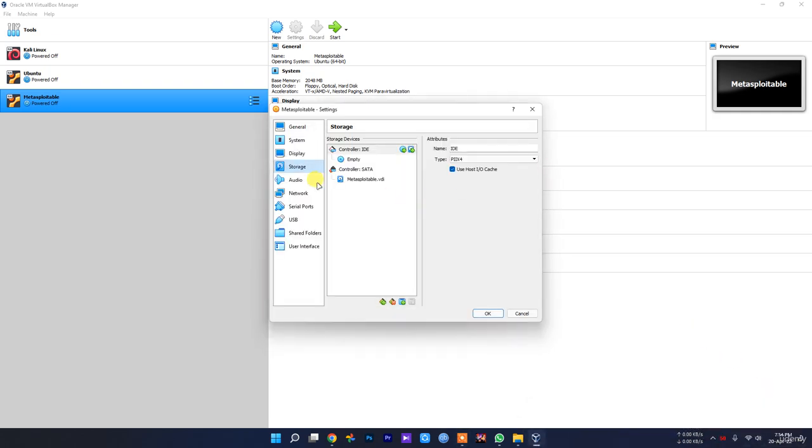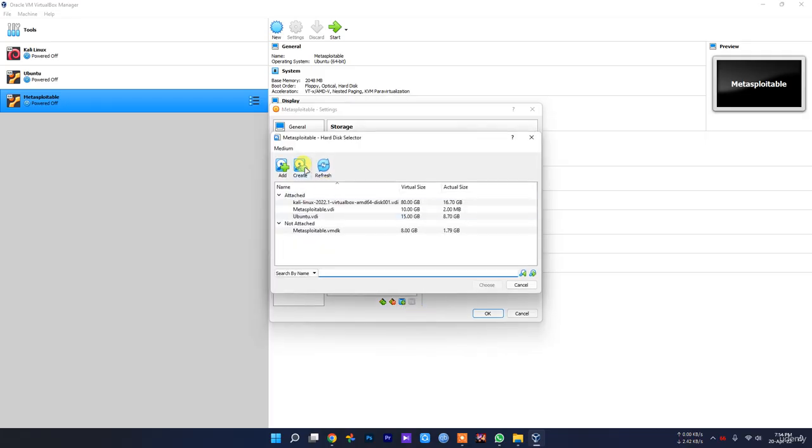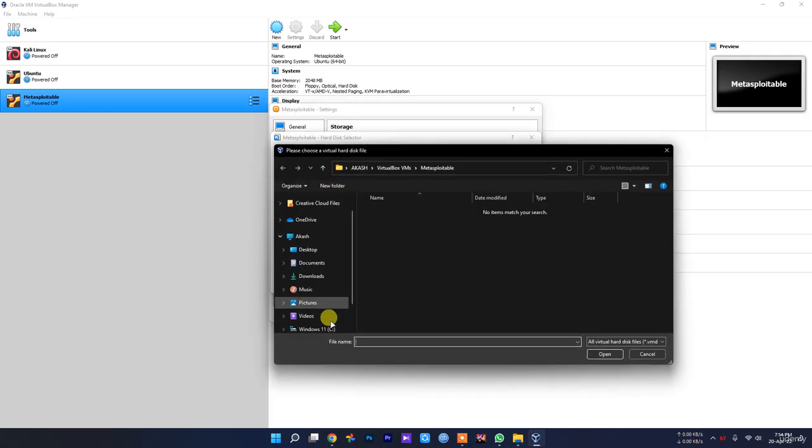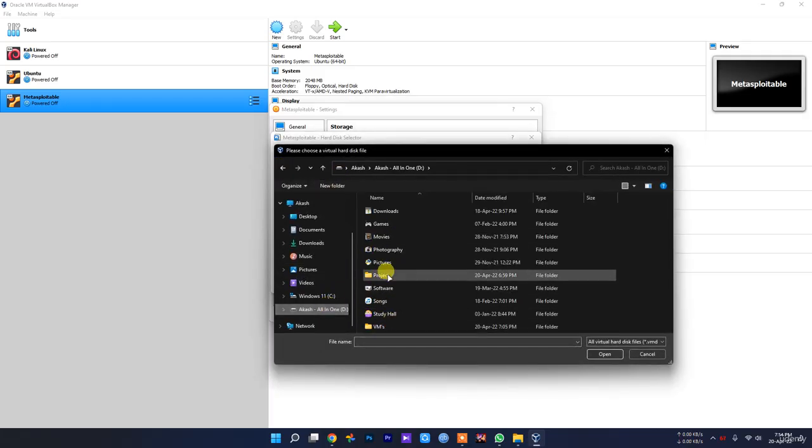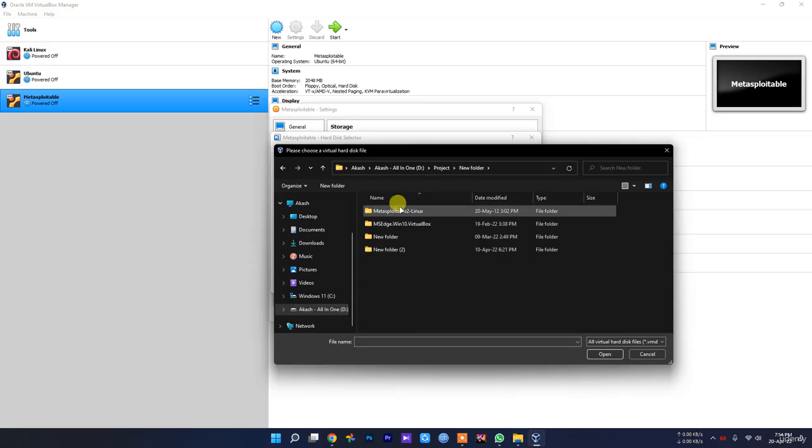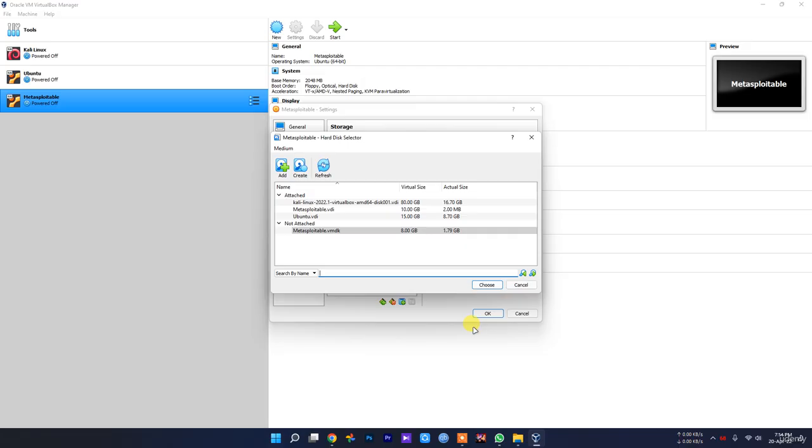So as I was saying, you need to select, make sure you click this one, controller ID, place in here the hard disk, choose the hard disk from the Metasploitable file that you downloaded. I downloaded here Metasploitable 2 Linux.